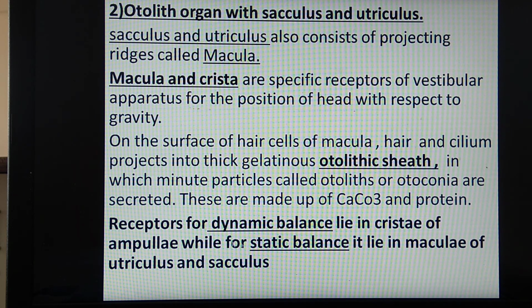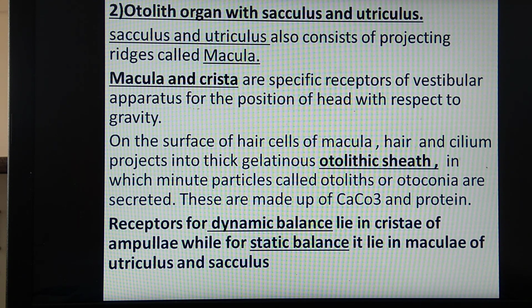That is, receptors for dynamic balance. Dynamic balance means what? When the body is moving. It lies in the cristae of the ampulla of the semicircular canal, while static balance lies in the maculae of utriculus and sacculus. So remember that this inner ear is concerned with hearing as well as balancing.